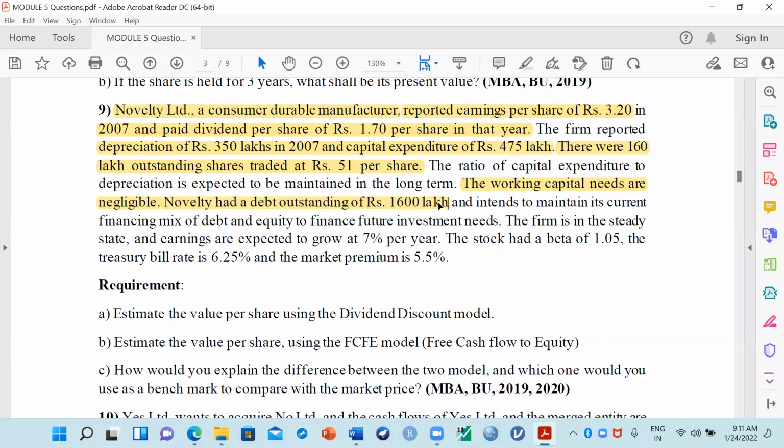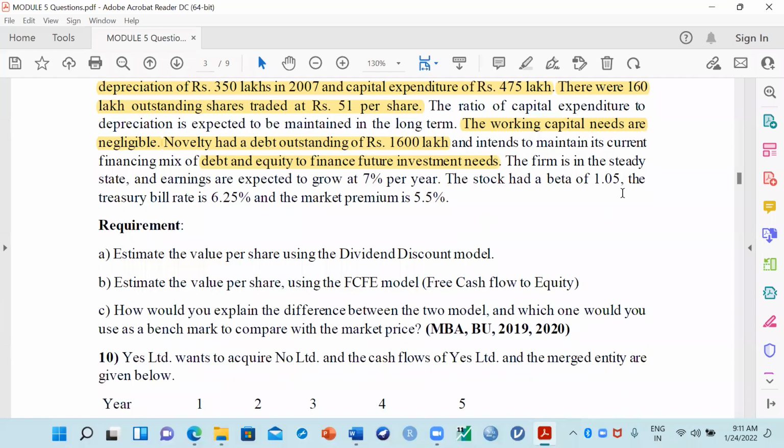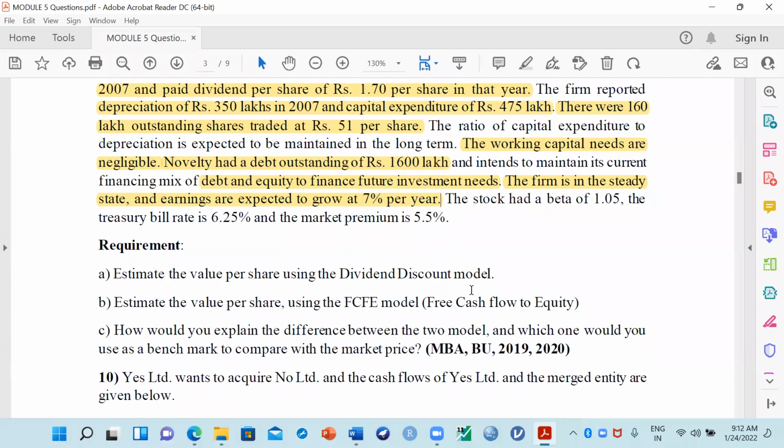So here 1,600 lakh debt they have given, and it intends to maintain its current financing mix of debt and equity to finance future investment needs. The firm is in a steady state, and earnings are expected to grow at 7% per year. Every year they are expecting that earnings will increase by 7%.